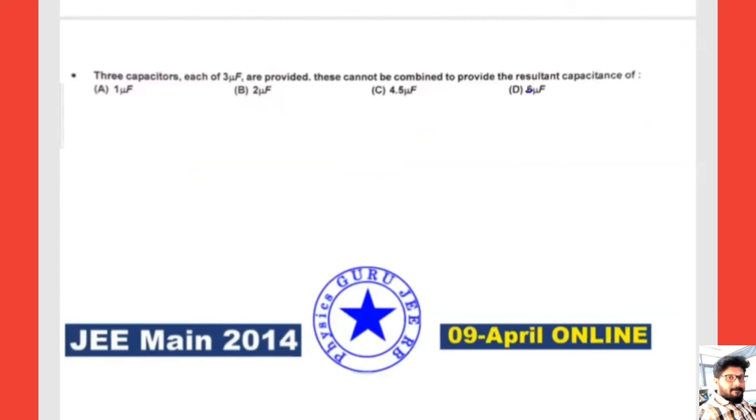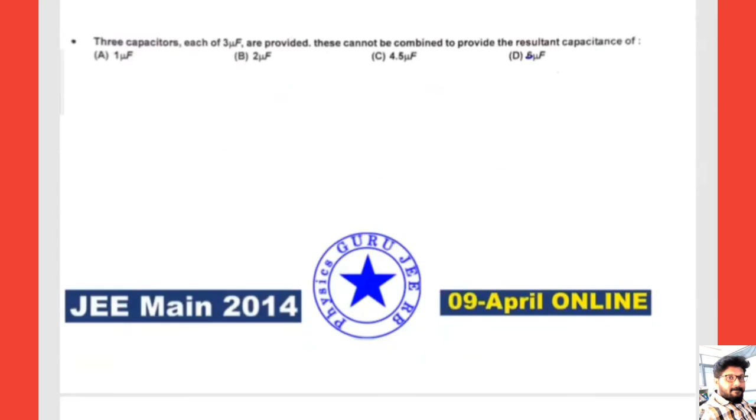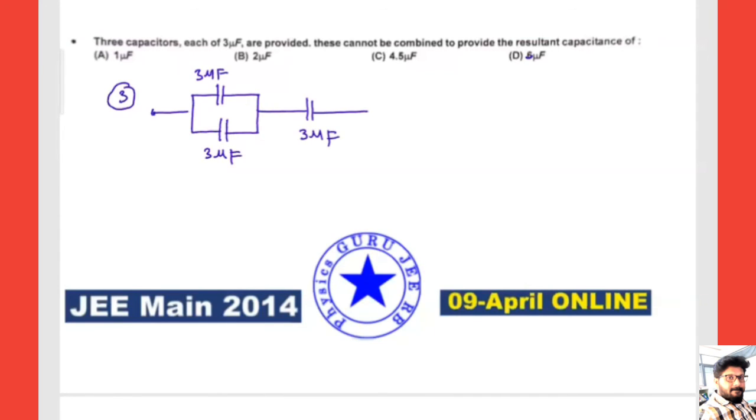Fine. Now case 3, the third one. What can I do? Two are connected in parallel to each other, and 1 is connected in series to it. Here are 3 microfarads, 3 microfarads. Now 3 and 3 are connected in parallel to each other, so it becomes 6. This combination will become 6. So now I can write 6 microfarads and 3 microfarads.